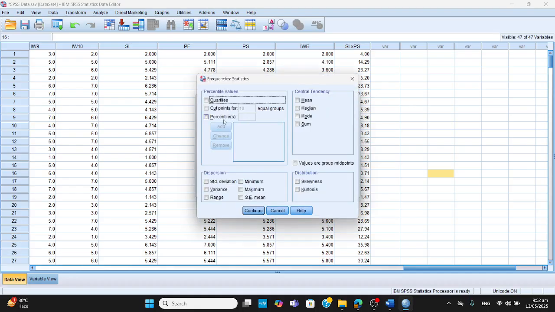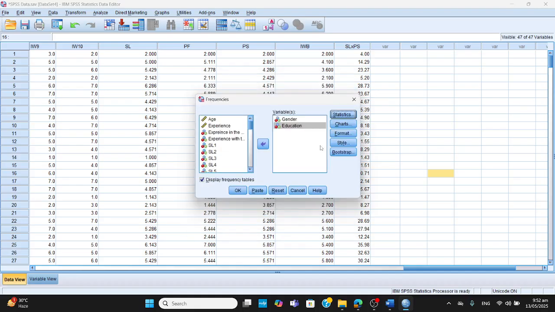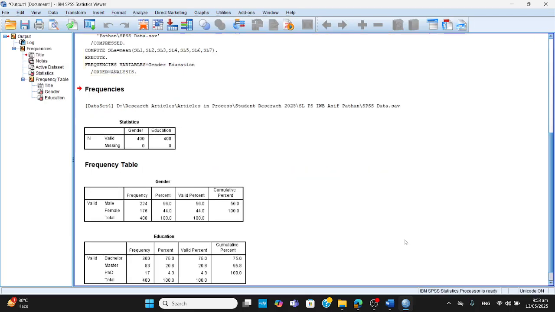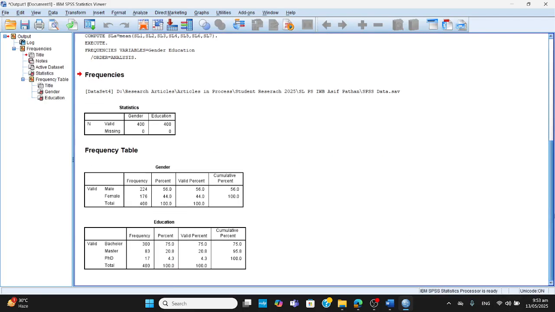Now statistics. I want to compute not the mean. This is the chart, bar chart. Definitely I'm not interested. I'm interested in the values, and even if I don't take the charts, that would be good. If I compute it for this, you can see that I did not pick the graphs, but I've got these male and female. You can see how many they are and their percentages. Similarly, bachelor, master, PhD, all these values are there. So I've computed them.